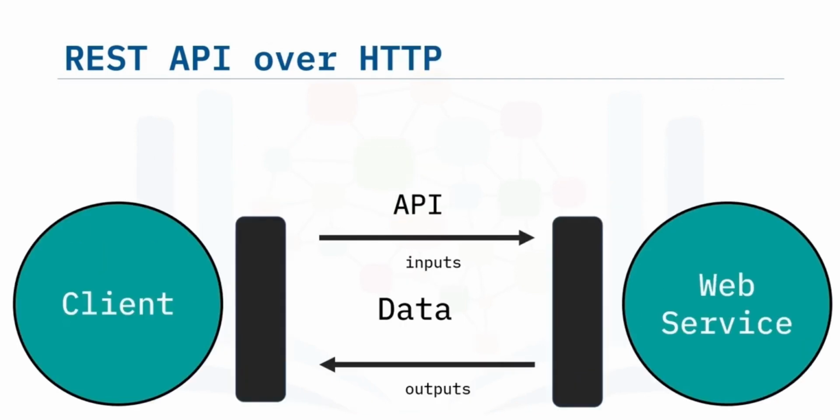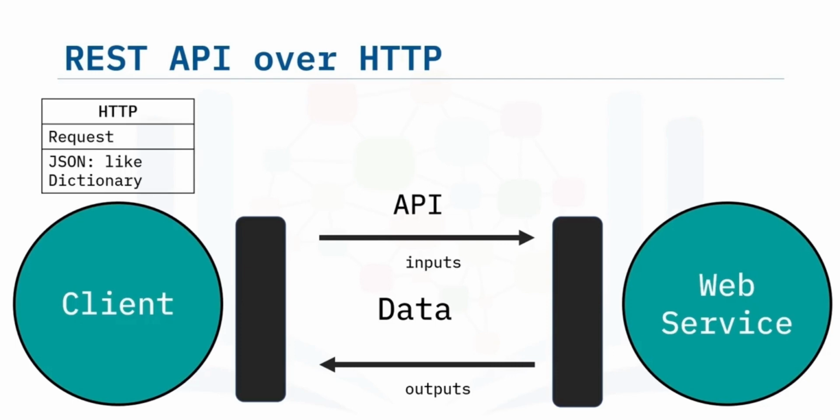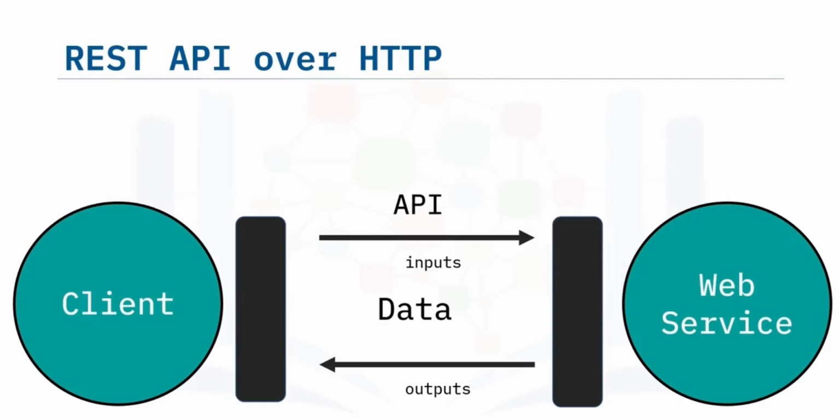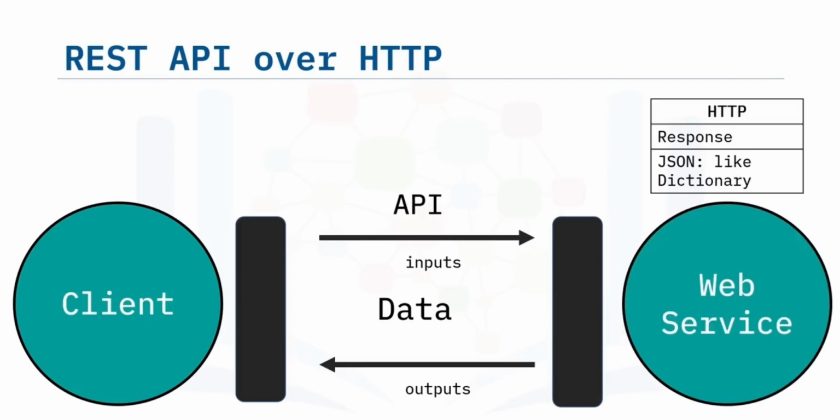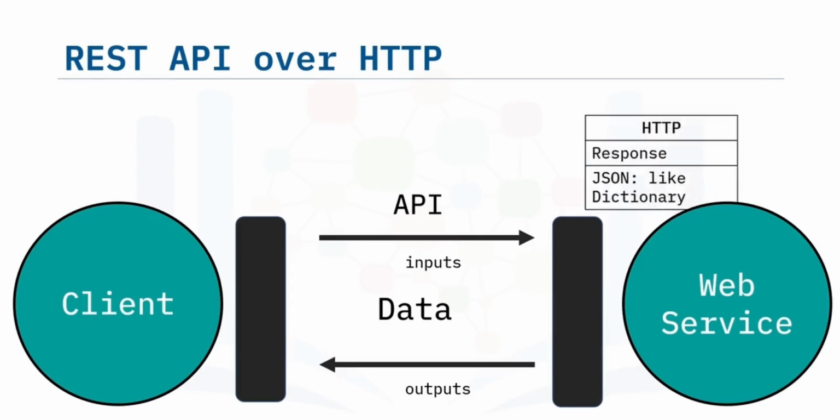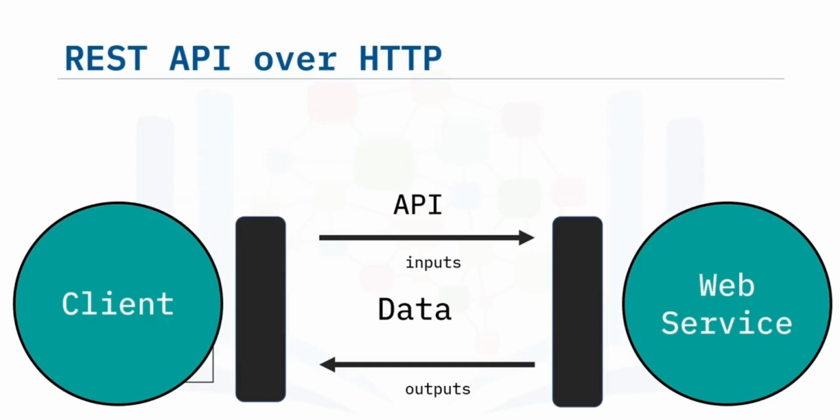HTTP methods are a way of transmitting data over the internet. We tell the REST APIs what to do by sending a request. The request is usually communicated via an HTTP message. The HTTP message usually contains a JSON file. This contains instructions for what operation we would like the service to perform. This operation is transmitted to the web service via the internet, and the service performs the operation. In a similar manner, the web service returns a response via an HTTP message where the information is usually returned via a JSON file, and this information is transmitted back to the client.